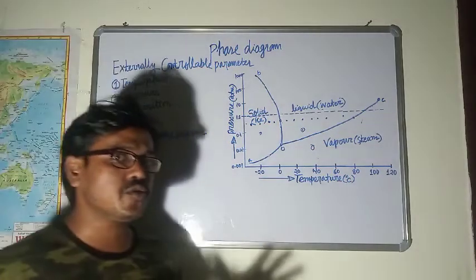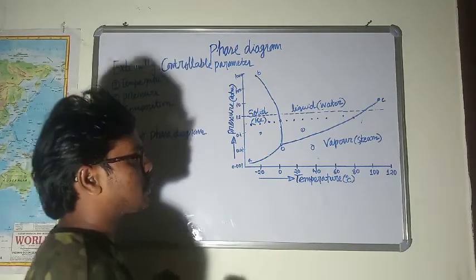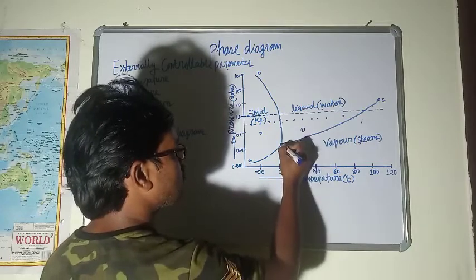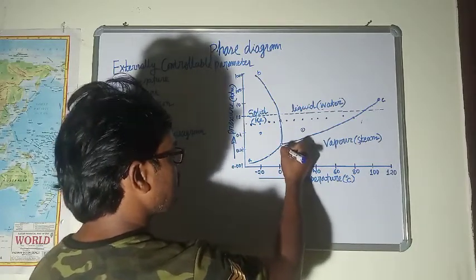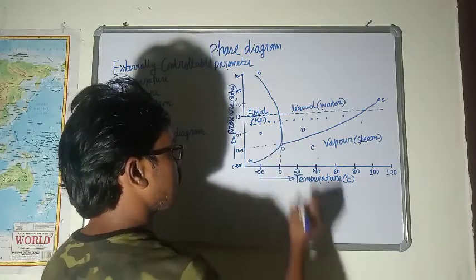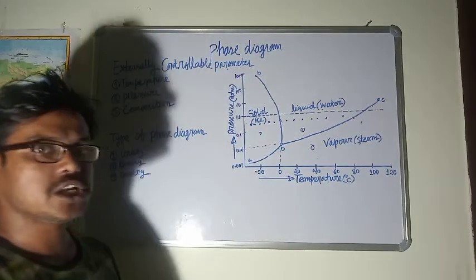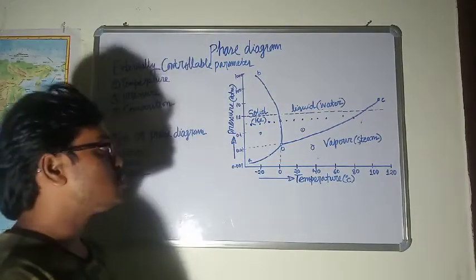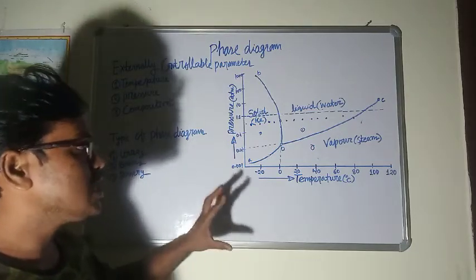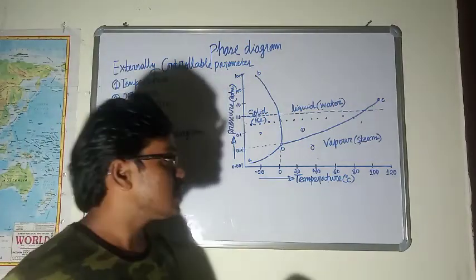There is one more point that is a unique point. That point is known as the triple point of water. Why triple point of water? Because all the three phases of water coexist together. The triple point of water is at 0.01 degrees Celsius and 0.006 atmospheric pressure. So at this combination of temperature and pressure, the triple point of water will exist. At the triple point of water, solid, liquid and vapor will be coexisting together.